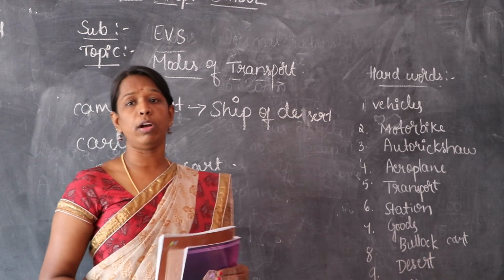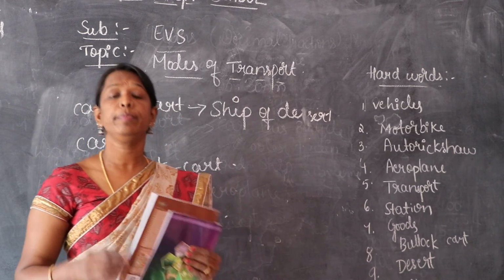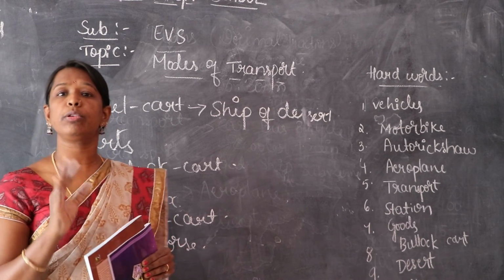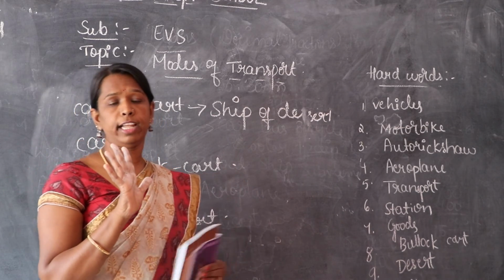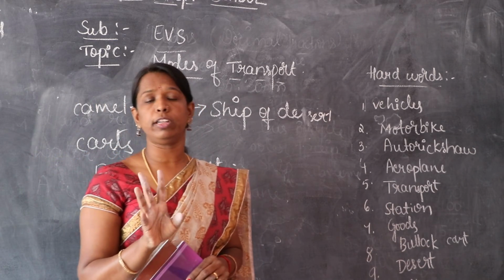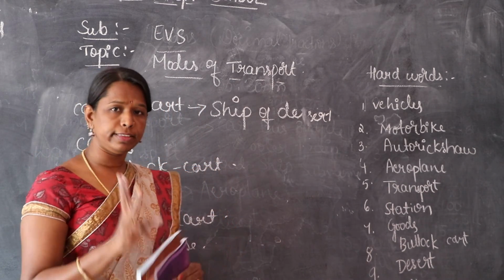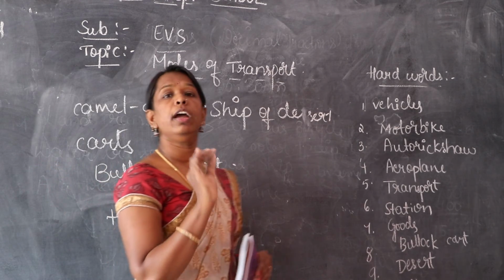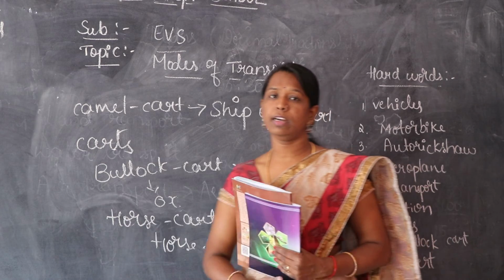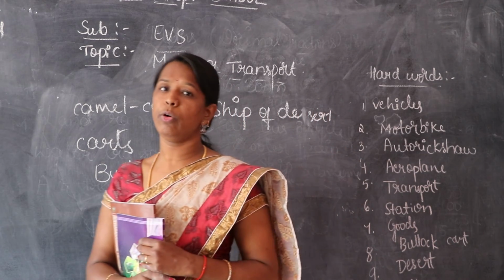In this class we learned three means of transport: land transport, water transport and air transportation. Collect the land transportation pictures. You have to collect at least five land transport pictures, three water transportation pictures and three air transportation pictures, and stick them on an A4 sheet, or in your rough book or homework.